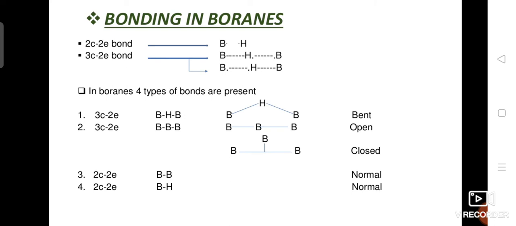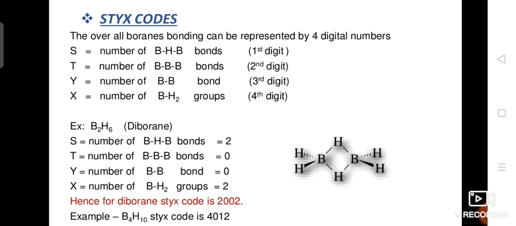So, bonding types, as we discussed earlier, the bonding types in boranes: we have 2-centered 2-electron bonds and 3-centered 2-electron BHB bonds. Similar to that, we have the 3-centered 2-electron BBB bond. It may be an open type or a closed type, and plus we have the 2-centered 2-electron BB bond and the 2-centered 2-electron BH bond. These are the 4 types of bonds present in boranes.